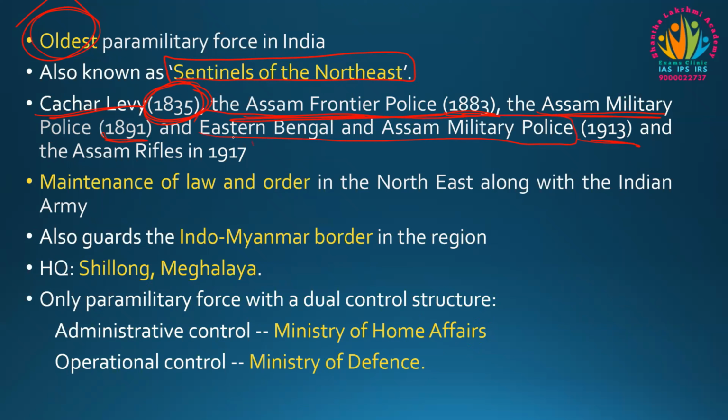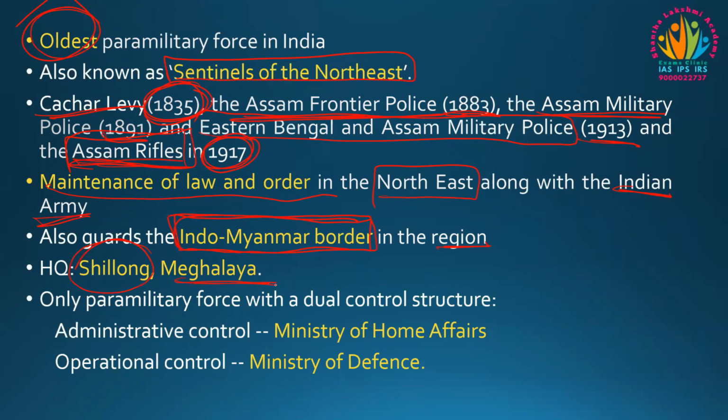Finally, in 1970 the name Assam Rifles was given, and it continues till now. Its role is the maintenance of law and order in the Northeast along with the Indian Army. It also guards the Indo-Myanmar border in the region, and it is headquartered at Shillong in Meghalaya.